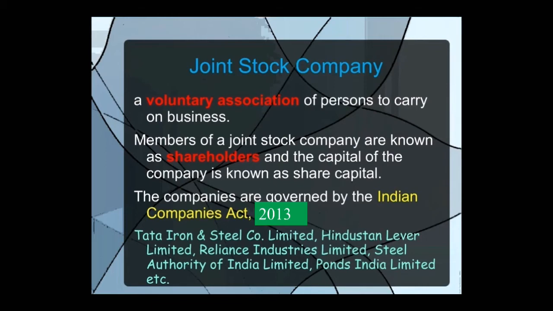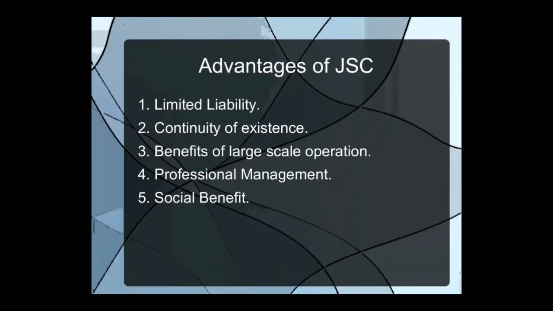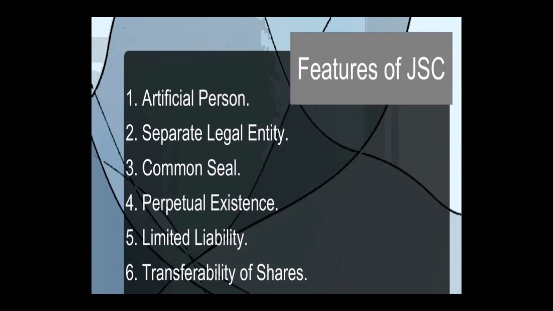Now let us see the features of joint stock company. First one, it's an artificial person. As we have seen in the sole trade, no separate entity was there. Similarly, in partnership also we have seen no separate entity. It means according to the law, in the eyes of law, both the shop and the person are same.